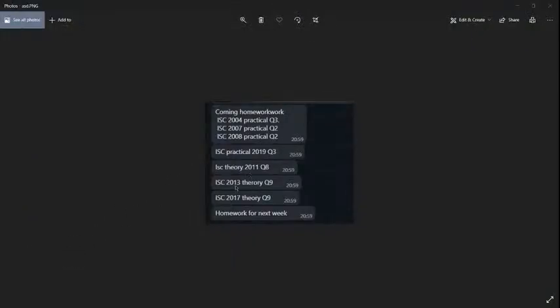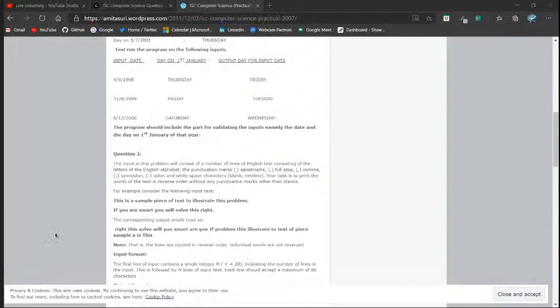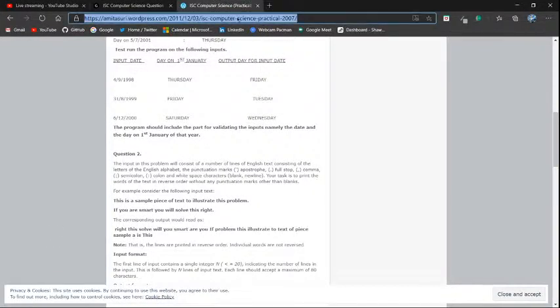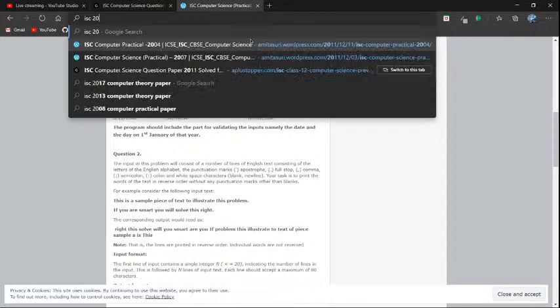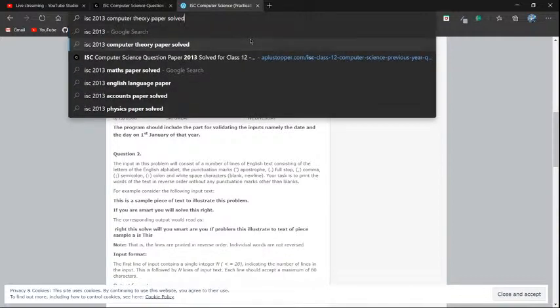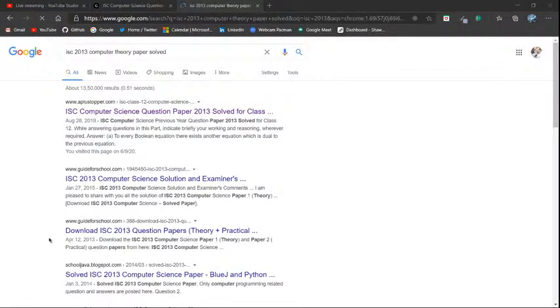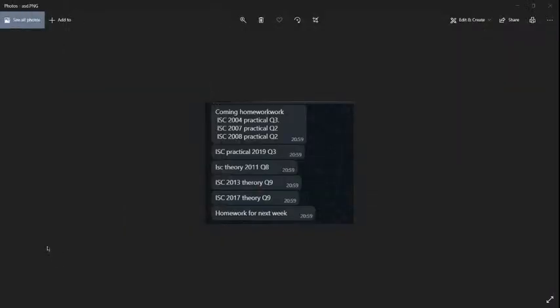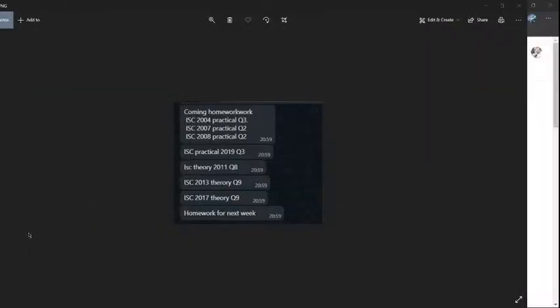The next problem is ISC 2013 theory question 9. So let's search for that. Come to Edge. ISC 2013 computer theory paper, and searching. Yeah, it's done. 2013 question 9.